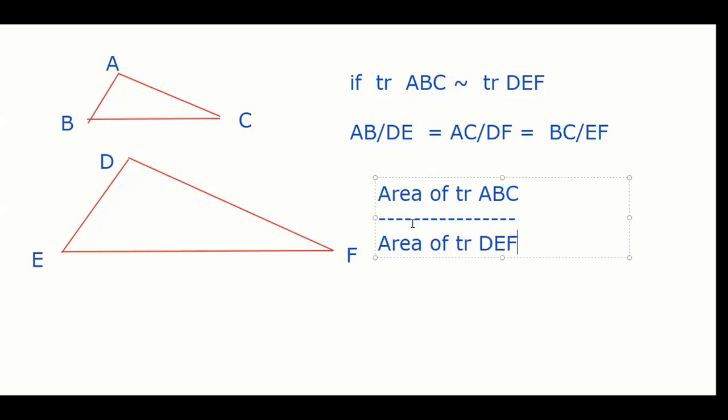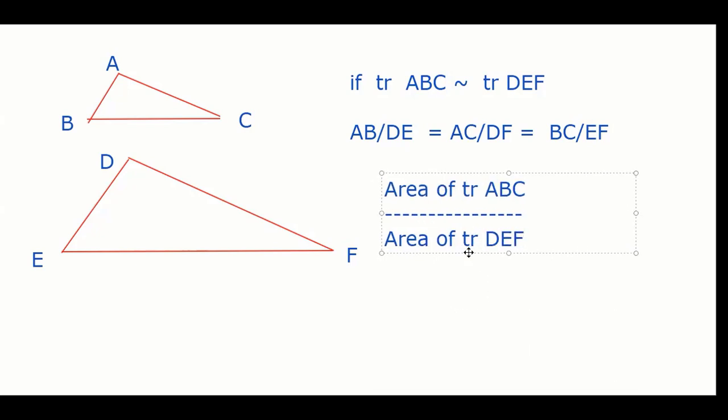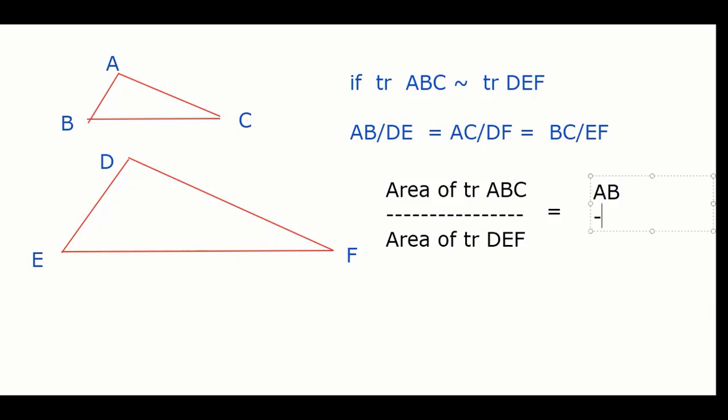If both the triangles are similar, see what I'm going to write here. If ABC and DEF are similar triangles, their area will be proportional to the square of the ratio AB by DE squared. Let me write square now. AB square by DE square.